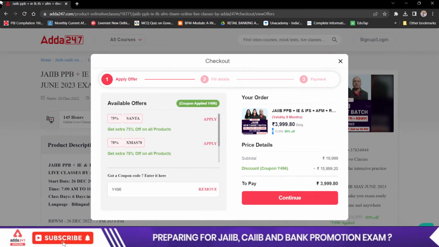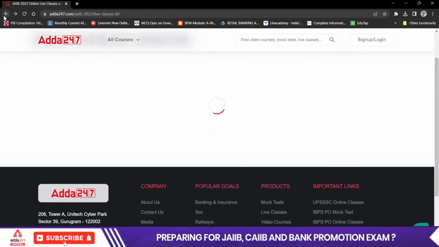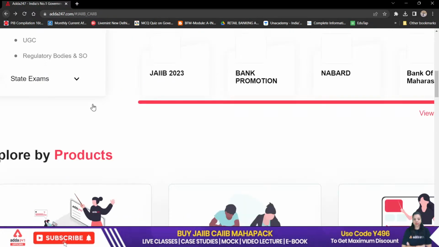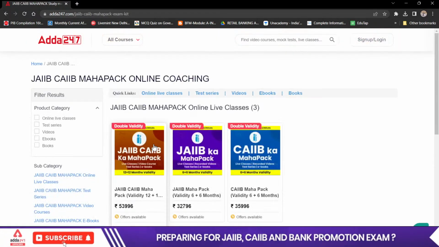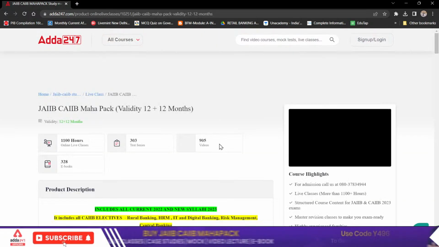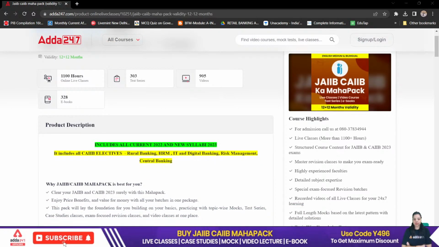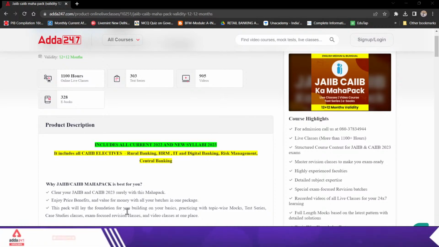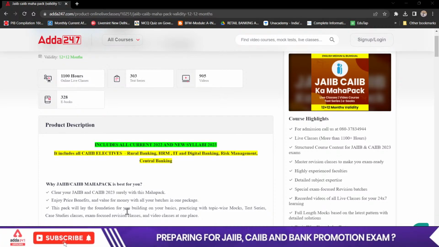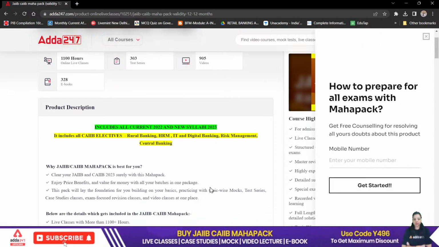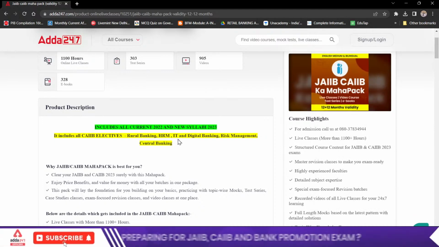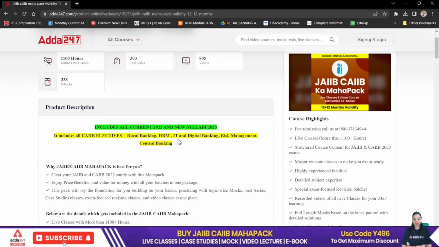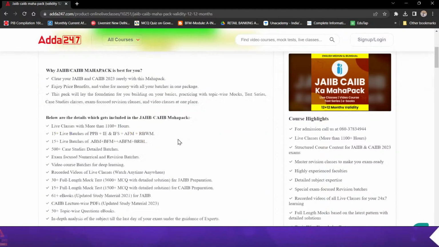Now, apart from that, the best offer for all of you, and the best thing to enroll in so that you qualify your JIB as well as your CIB at less cost, is the JIB and CIB Mahapack. You can see double validity is going on. You can click here and read all the details. It will cover the JIB as well as the CIB with double validity of 2 years, and it will cover all the compulsory and elective papers of the CIB also. So once you enroll in the JIB CIB Mahapack, you don't have to enroll anywhere else. It will help you qualify the JIB as well as the CIB. So do read all the details.